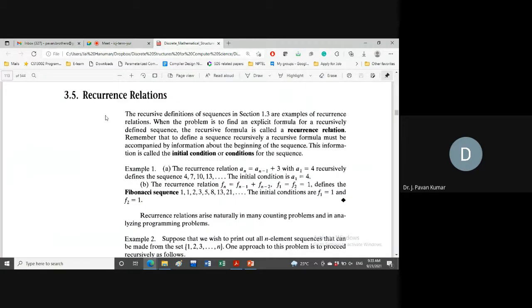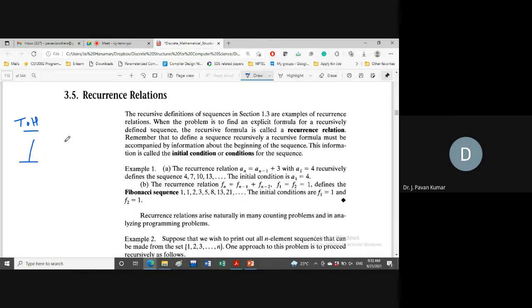Today we will be seeing about recurrence relations. This particular topic we have seen with respect to other previous topics, like we have seen about towers of Hanoi. Do you remember the towers of Hanoi problem? Yes, the towers of Hanoi problem.